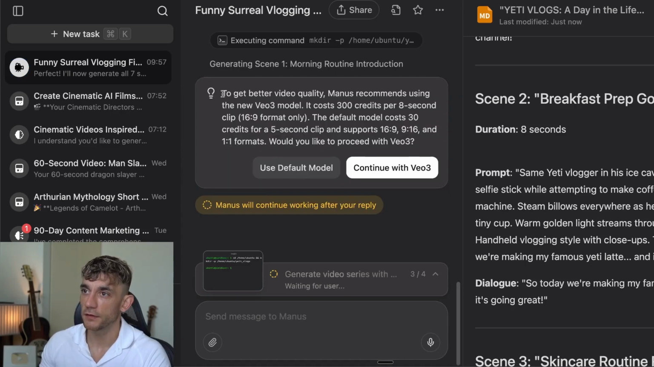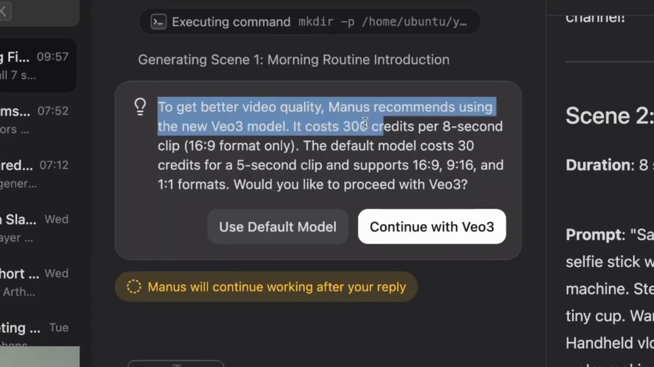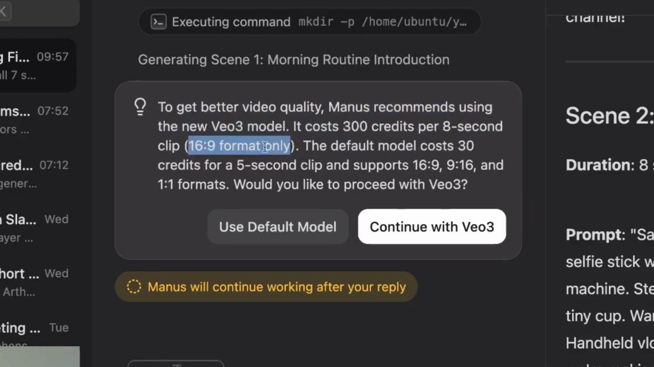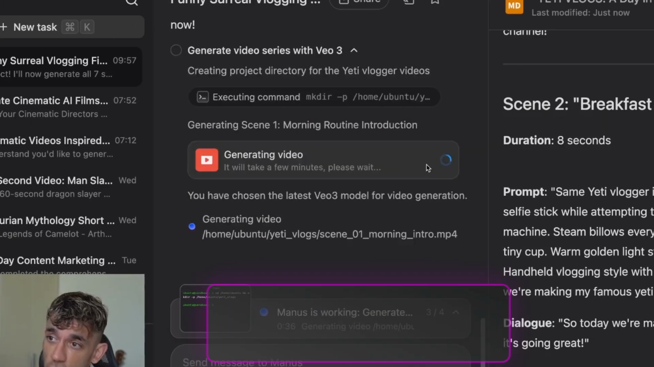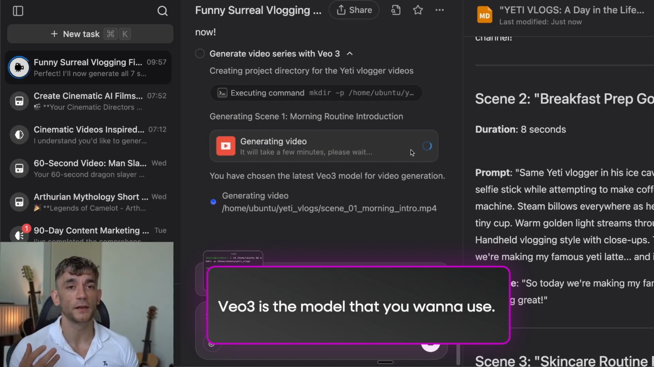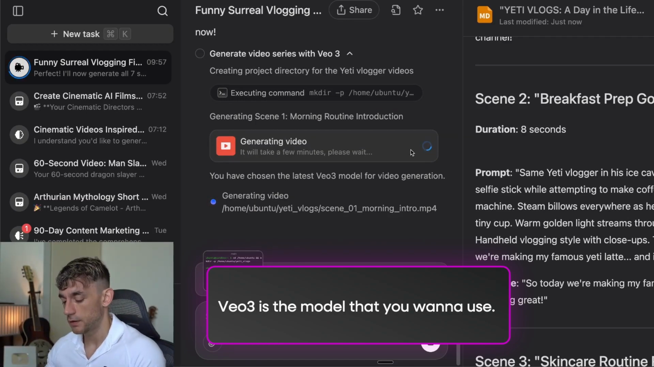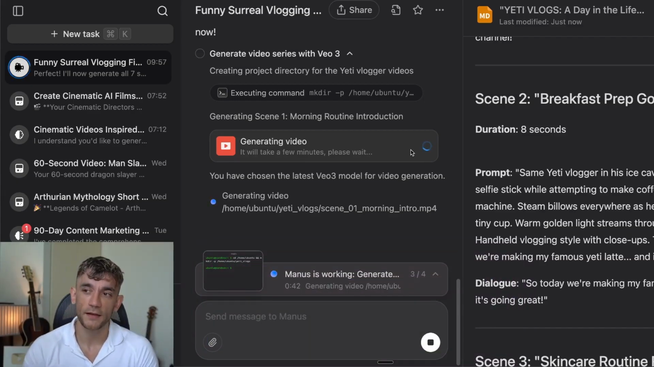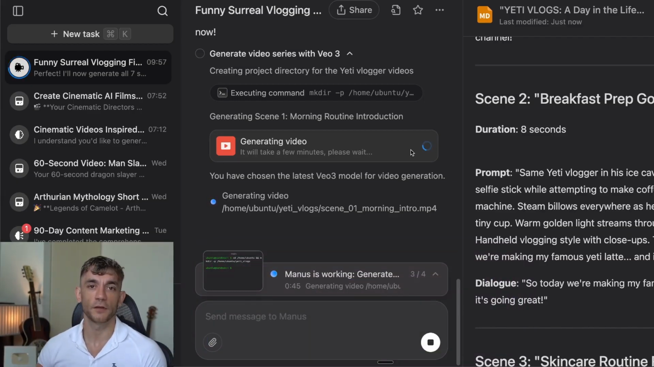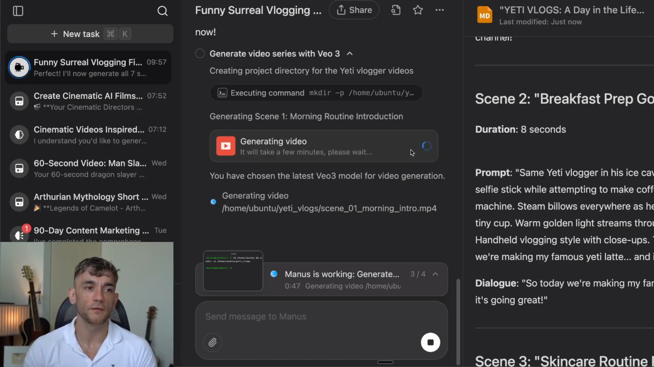Now, you can see here it says, to get better video quality, Manus recommends using the new Veo 3 model. It costs 300 credits per 8-second clip. It's only in that dimension, so 16:9 format only. The default model costs 30 credits. I'm going to continue with Veo 3. Veo 3 is the model you want to use. If you use something like Kling 2 or something like that, you're not going to get the audio dialogue synced with the video. So you want to make sure you're using Veo 3.